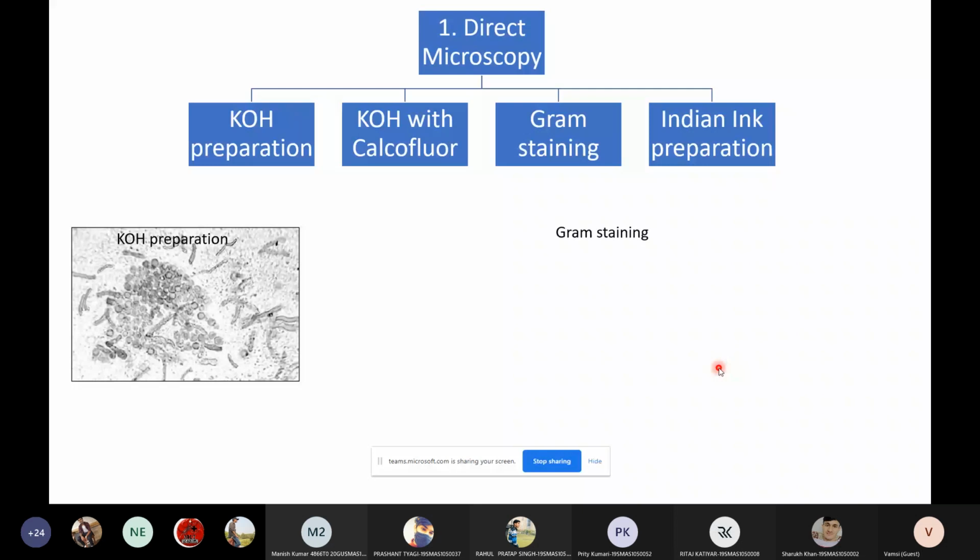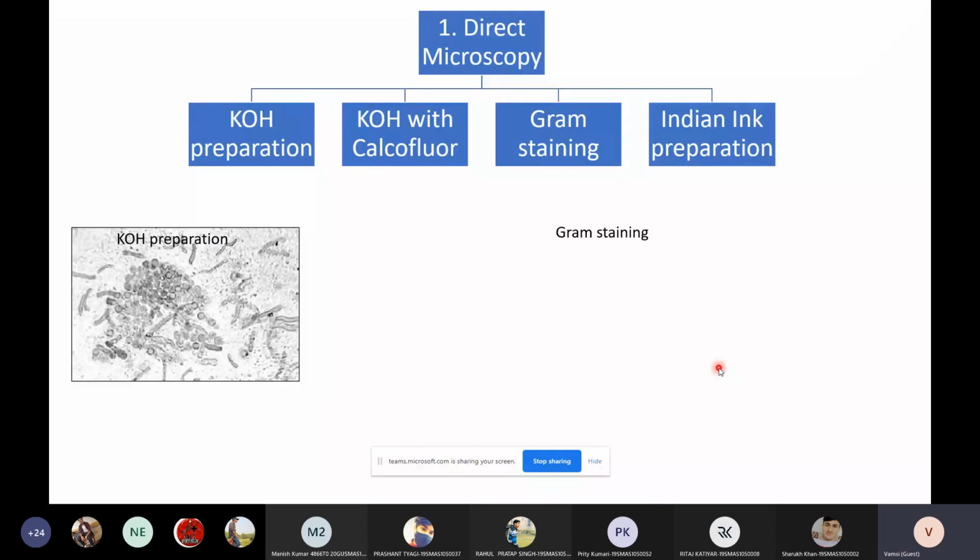Now, this KOH has a fixed concentration. Can anyone say the concentration of KOH? 10%. Yes, 10%, not 30. 10% KOH will be utilized for identifying these fungal samples.